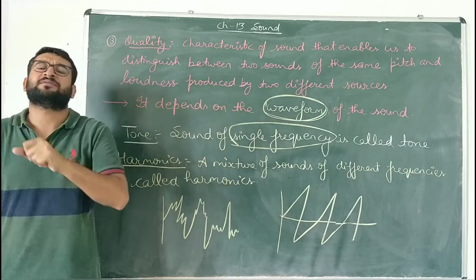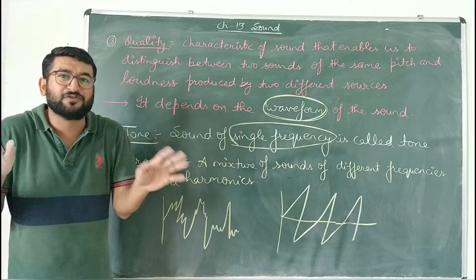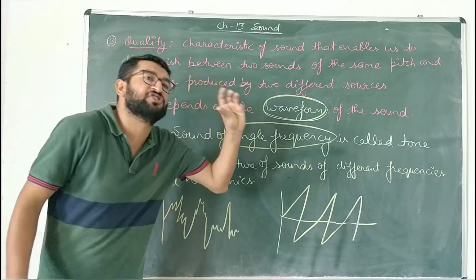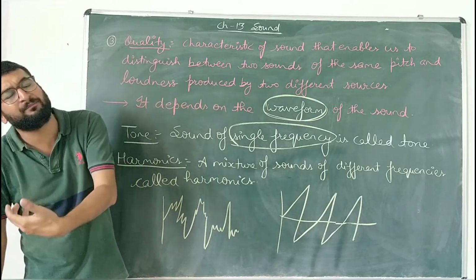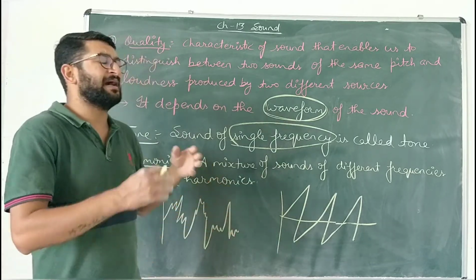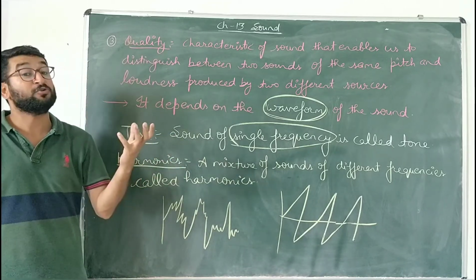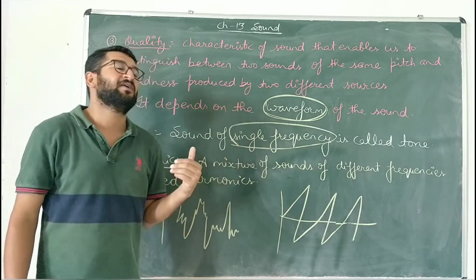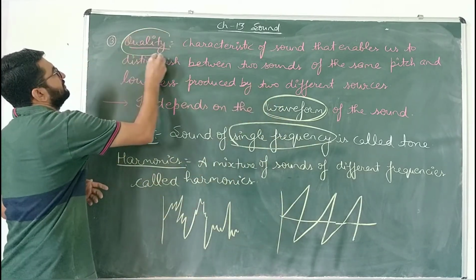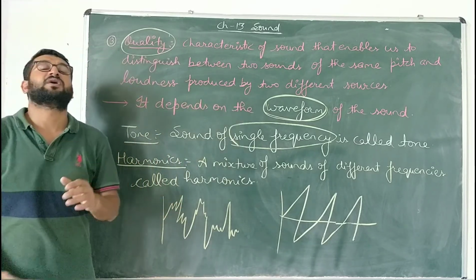In that music, in that song, you must have heard various kinds of instruments playing, and you can easily distinguish them, even though those sounds are of the same amplitude and the same pitch. A song is playing, bache, and different instruments are playing in that song, while their amplitude and pitch are the same. Still, how are we able to easily distinguish them? Because of their quality. So this is the third characteristic of sound, that is quality.